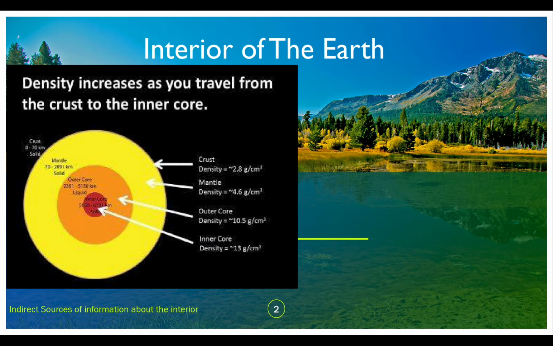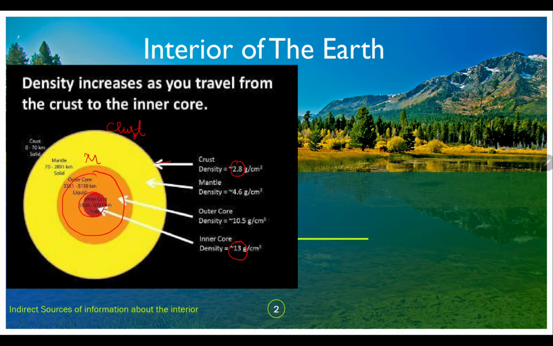We know that at school level we have studied the interior, or the layers of the earth, which have been divided into the inner core, outer core, mantle, and the crust. We also studied that the density at the inner core is maximum and at the crust it is minimum.